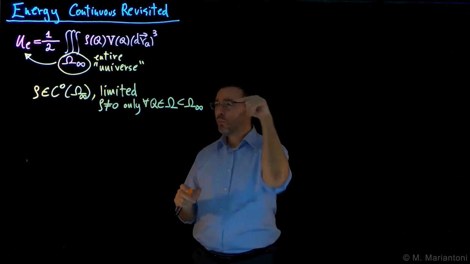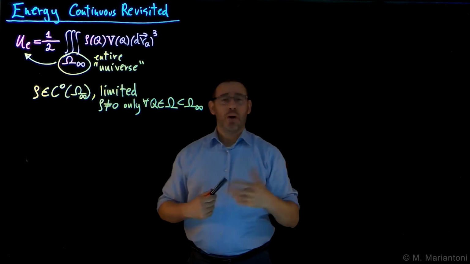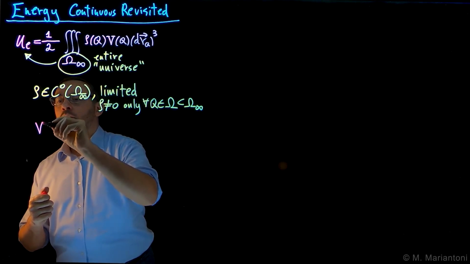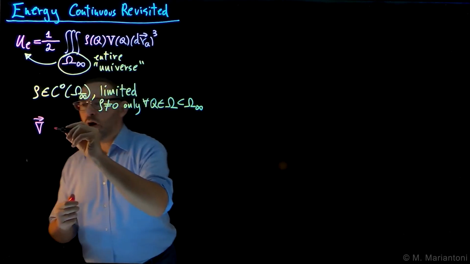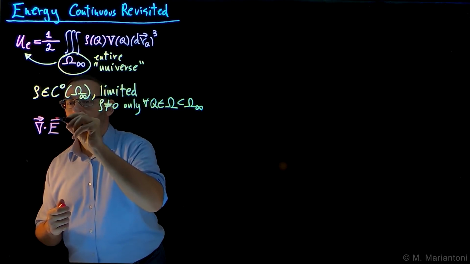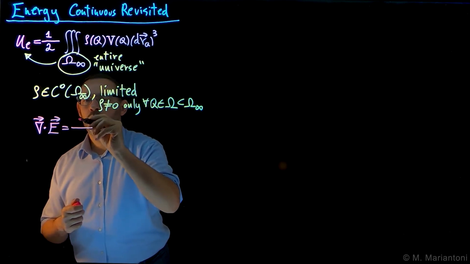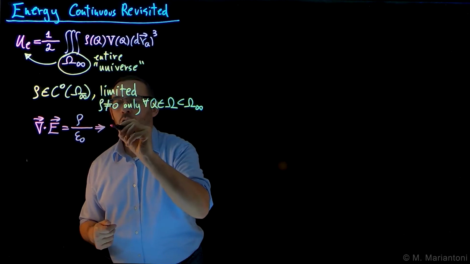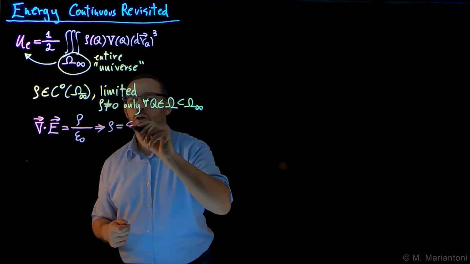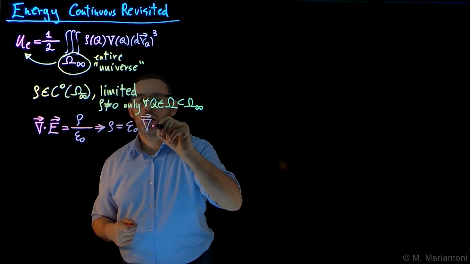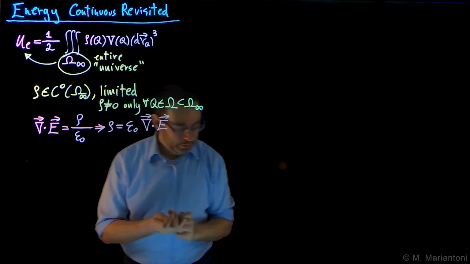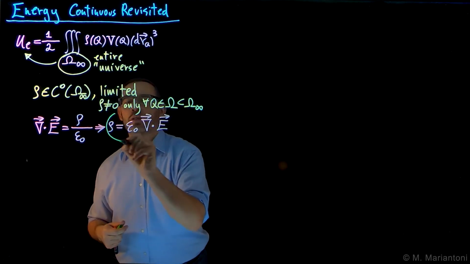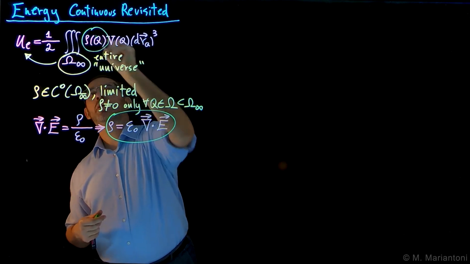All right. With that in mind, we know that we can use Maxwell's equations for the electrostatic field. In particular, Gauss's theorem can be written in differential form, case 1. The divergence of E is equal to rho over epsilon naught. From this, it follows that rho can be written as epsilon naught times the divergence of E. This is the quantity we want to substitute in the expression up here for rho.